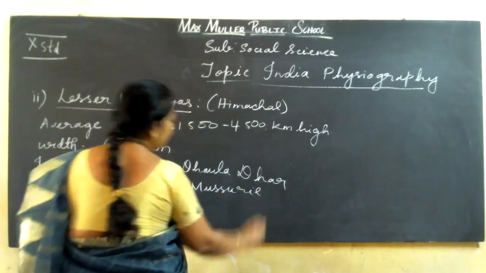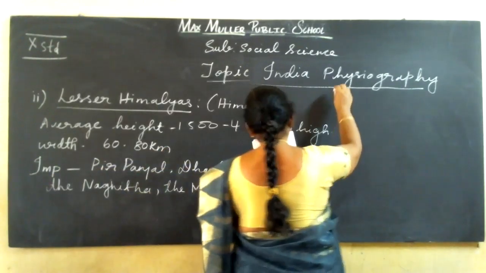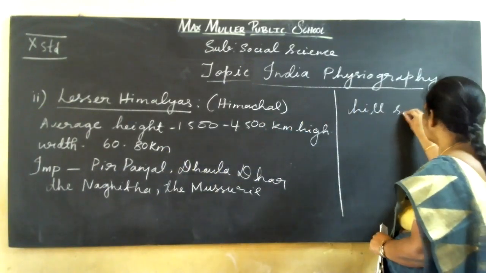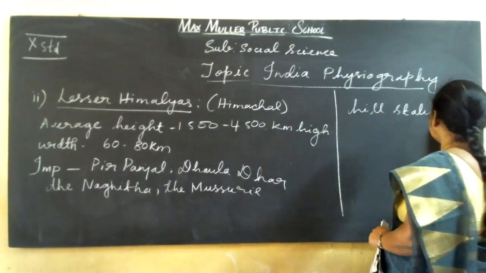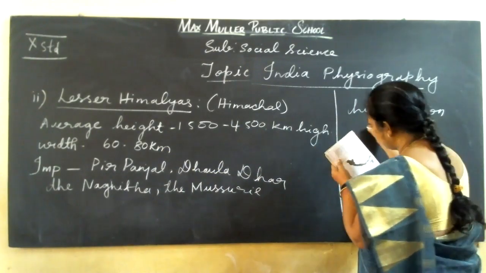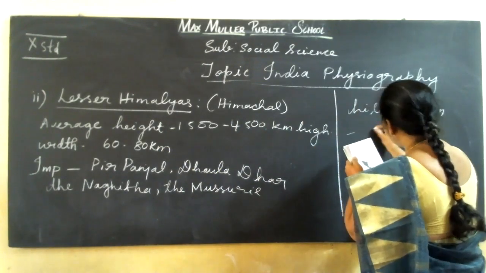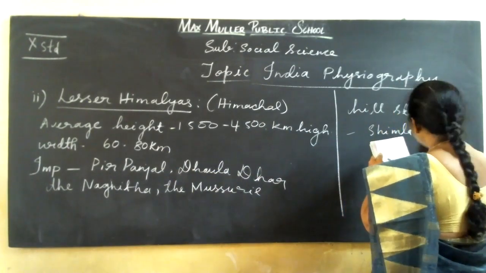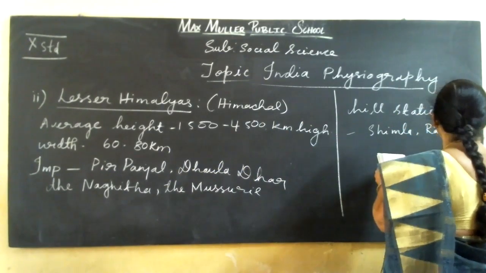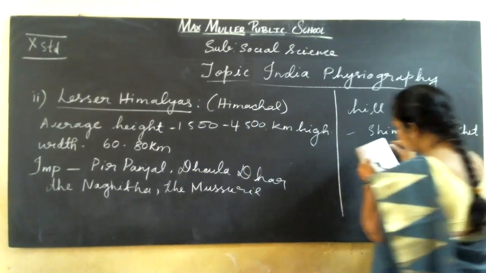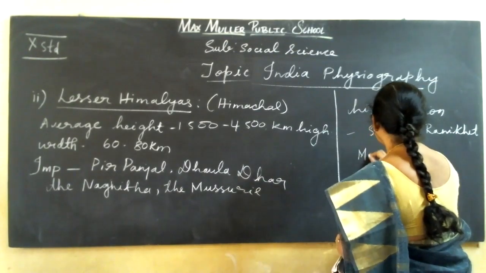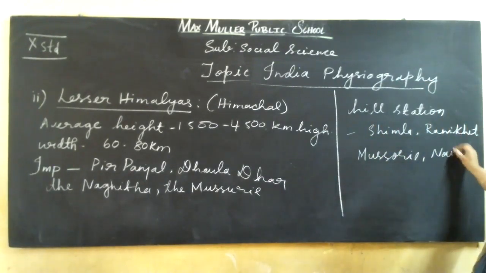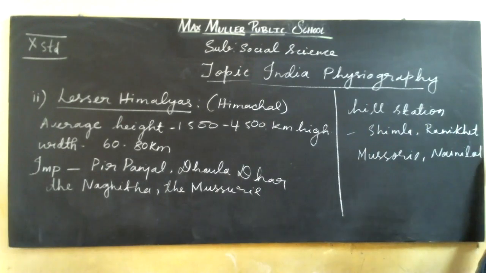And also we have important hill stations here. Important hill stations of Lesser Himalayas are Nainital, Mussoorie, Shimla, Ranikhet, Mussoorie, and Nainital.